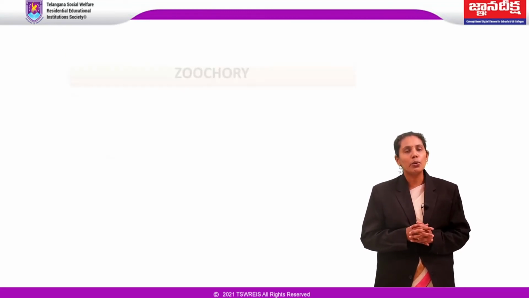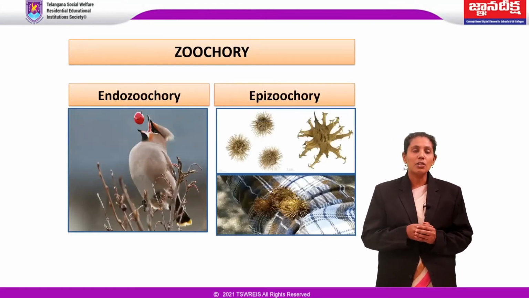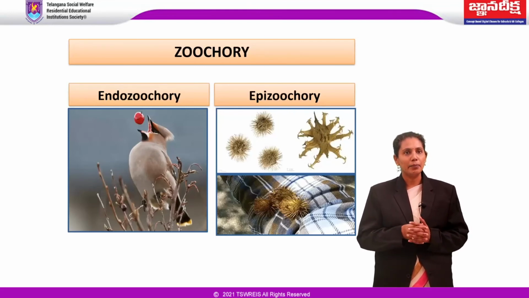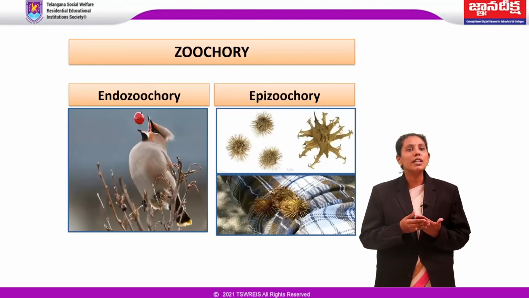First one is endozoochory, dispersal by ingestion. Fruits like raspberries, cherries, figs, guava are adapted for dispersal by vertebrates. Some fleshy fruits are consumed with seeds intact. The seeds pass through the digestive tract of the animals and are deposited elsewhere. Germination may be enhanced by weakening of the seed coat as it passes through the digestive tract, and this kind of seed dispersal through transport in the gut of an animal is called endozoochory.